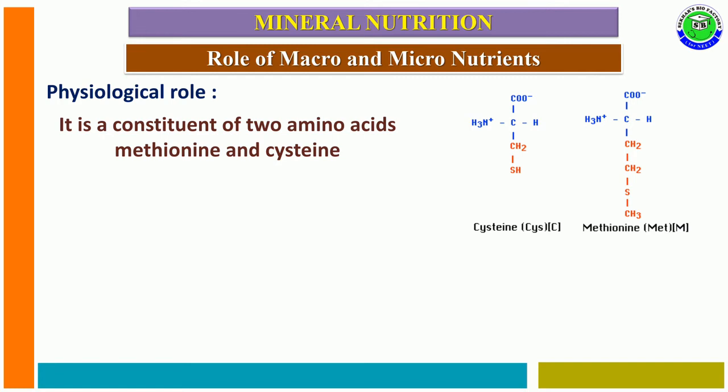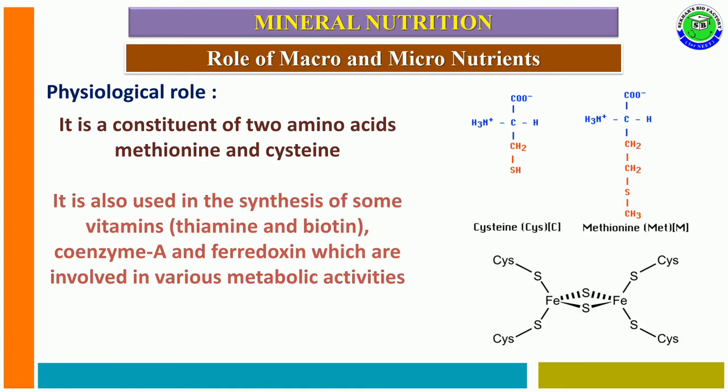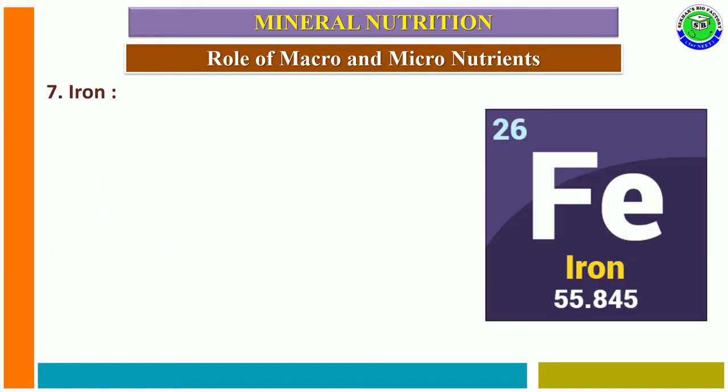The main physiological role of sulfur is that it is the main structural element present in some amino acids like cysteine and methionine, and it is also used in the synthesis of some vitamins like thiamine and biotin, and coenzyme A consists of sulfur and ferredoxin. It is involved in various metabolic activities.